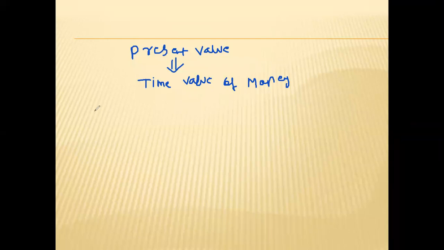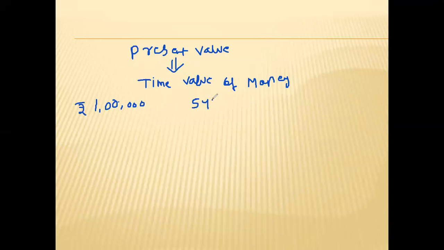Suppose you are doing an investment of rupees 1 lakh in a financial institution. You have deposited 1 lakh rupees as an investment. For how many years? Let us take, for simplicity, 5 years.